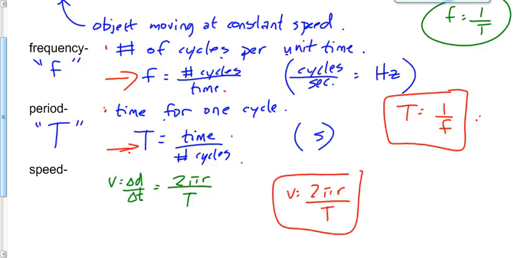V equals d over t absolutely applies here, distance over time, but in the context of uniform circular motion, it's going to become circumference divided by the period, 2 pi r over T. What do you think the units are going to be? 2 times pi times meters over seconds. Of course, it's going to be meters per second, just like it always has been, meters per second.